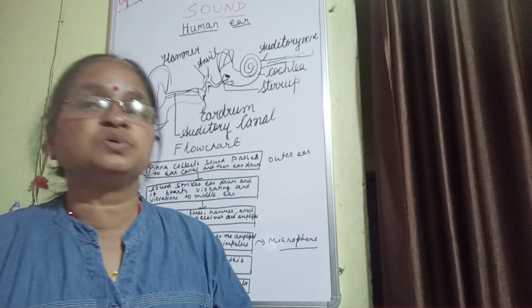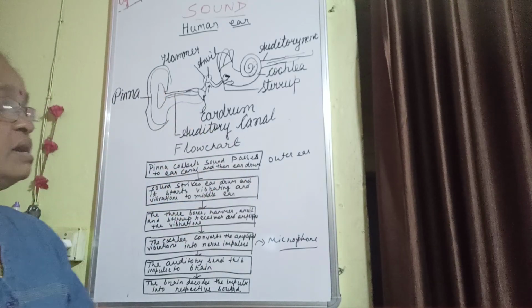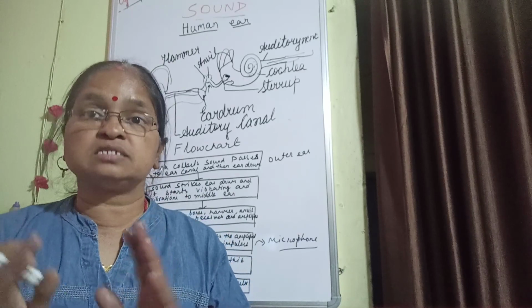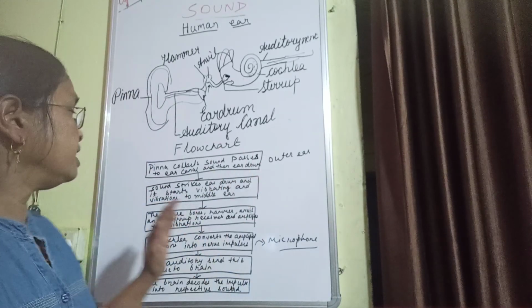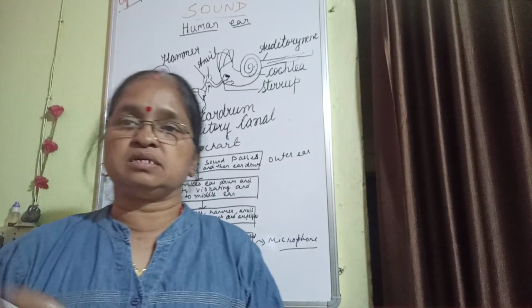So students, up to here, in your copy draw the structure of the human ear, write its parts as well as the function of the human ear, and even write the flow chart and practice it. Okay.